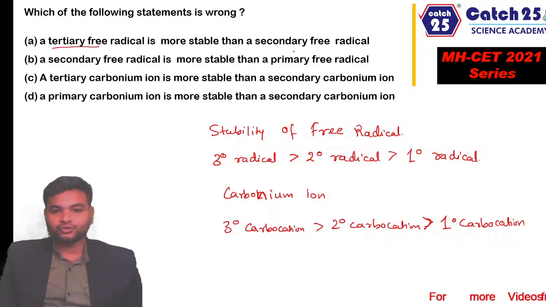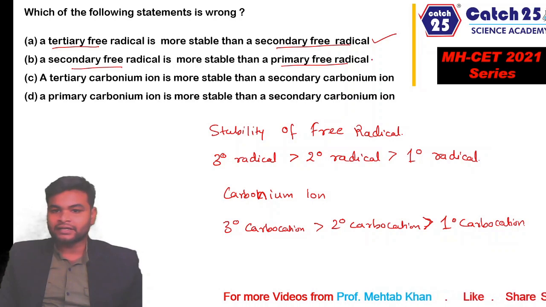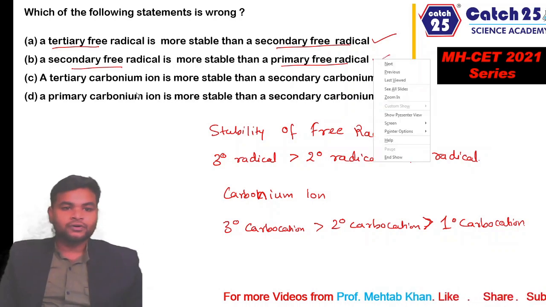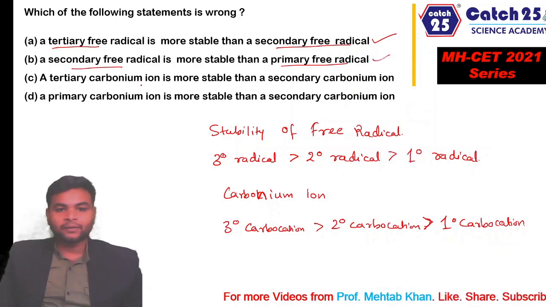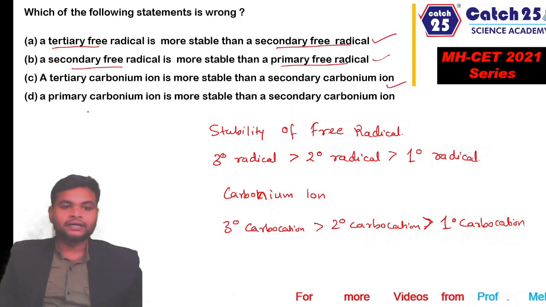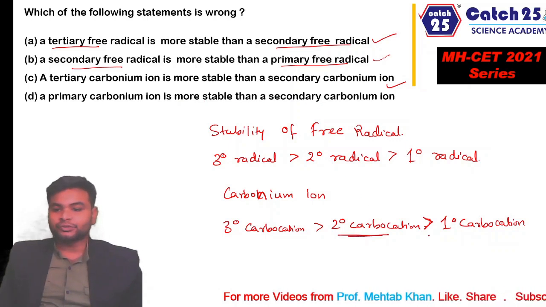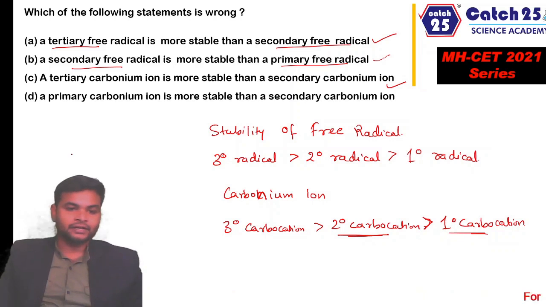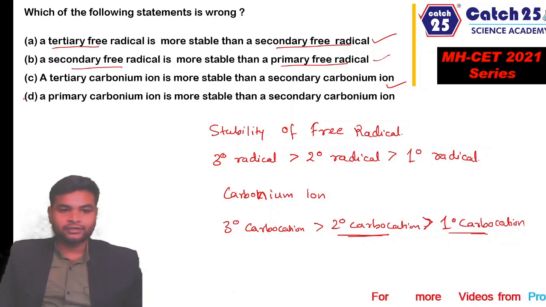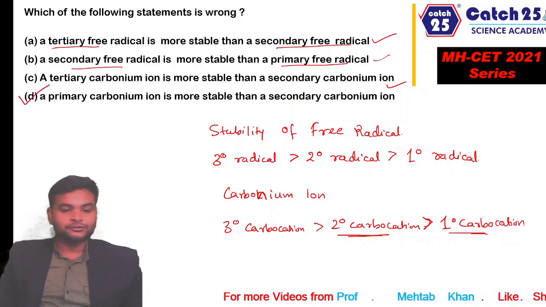Tertiary free radical is more stable than secondary free radical. This is true. Secondary free radical is more stable than primary free radical. This option is also true. Tertiary carbonium ion is more stable than secondary carbonium ion. This is also right. Primary carbonium ion is more stable than secondary carbonium ion. Now, as per the order, secondary should be more stable than primary carbocation. So option D is the wrong statement and our answer is option D. Let's move to the next question.